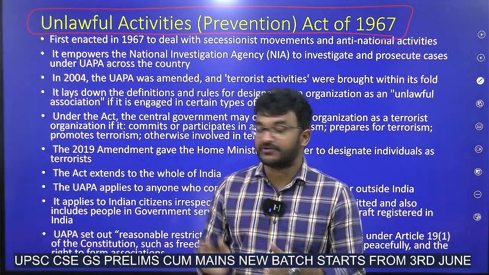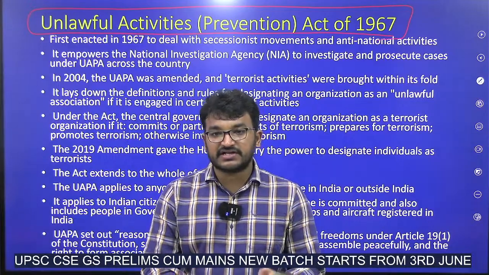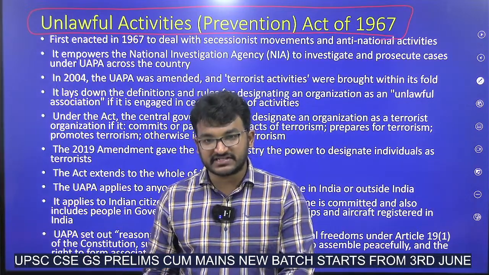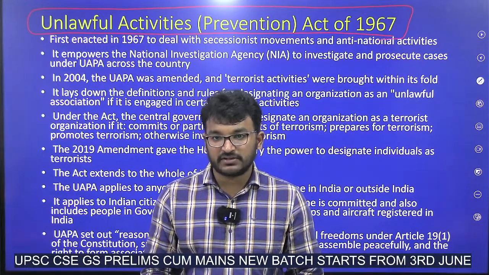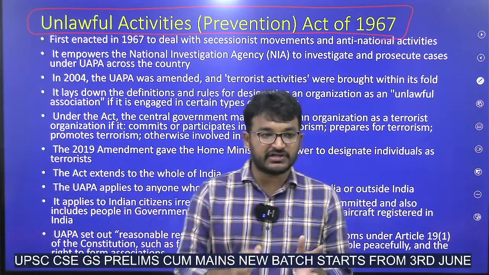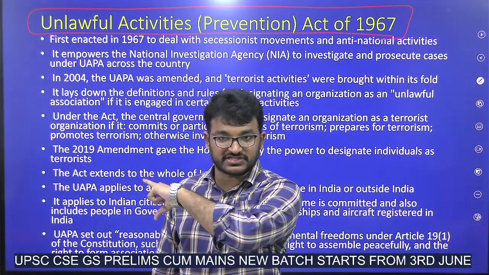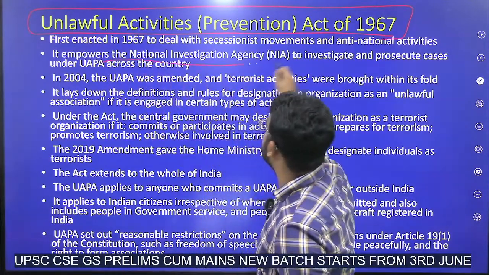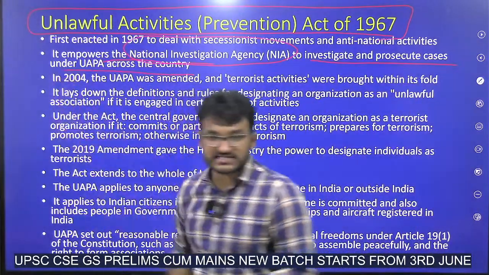UAPA Act of 1967. What does this mean? Unlawful Activities Prevention Act of 1967. The major reason for enacting this is controlling terrorism and anti-national activities to safeguard the security of India. Based on the 2004 amendment, terrorism is also added under these provisions. It empowers the National Investigation Agency, NIA, to investigate and prosecute cases under UAPA.